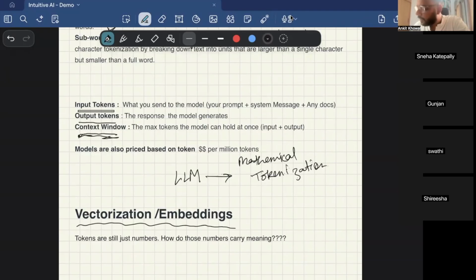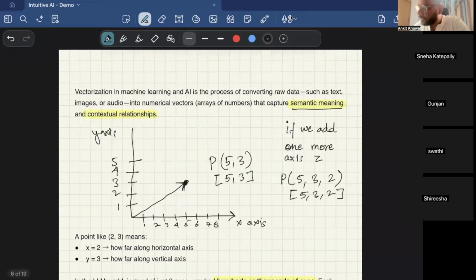So what is vectorization or embeddings? This is also a very common term. When you start working on any of the AI applications, you will hear about vector DB, vectorization, and stuff like that. So what is vectorization?